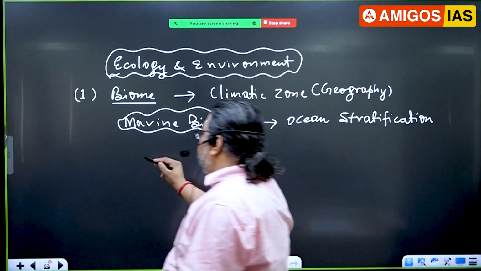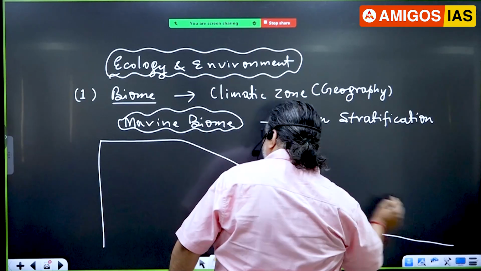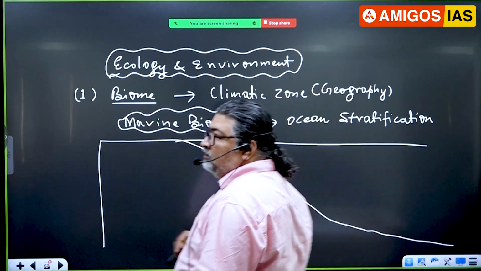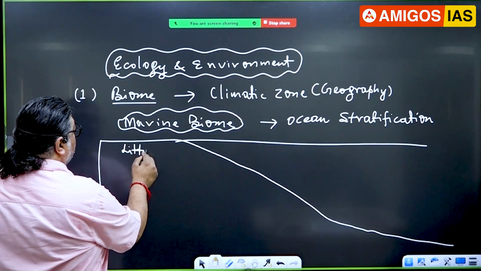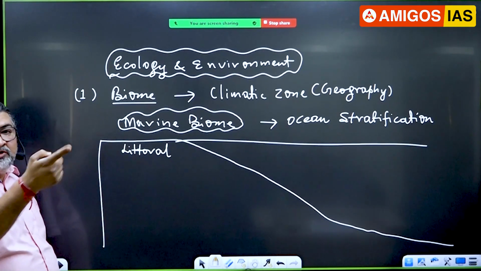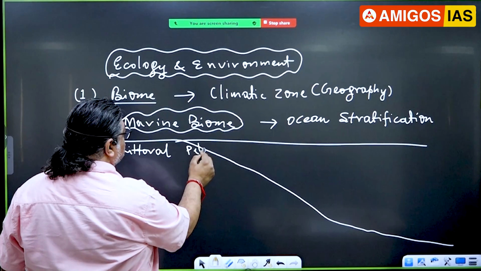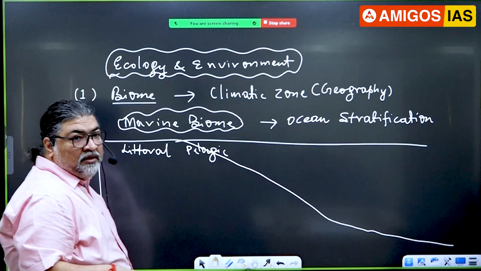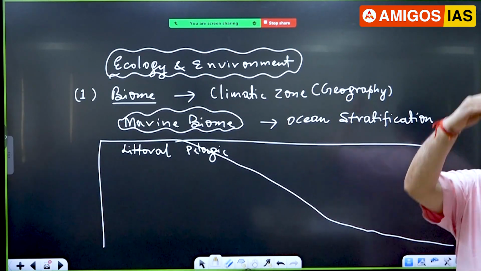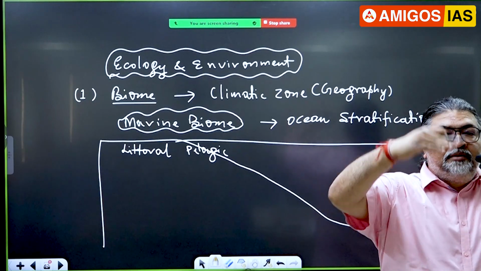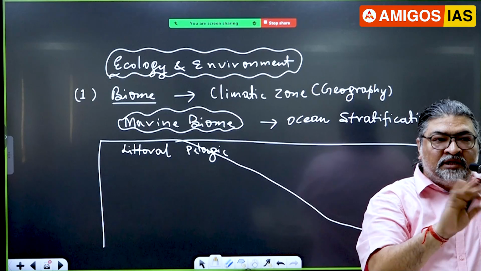When you look at the diagram, if you take the ocean here, you remember there is a zone called littoral. Then the pelagic zone. This we have covered, the horizontal one, like pelagic. Then as you go vertical, epipelagic, mesopelagic, all these are vertical, up to 200 meters. You have light. After 200 meters, it's dark.